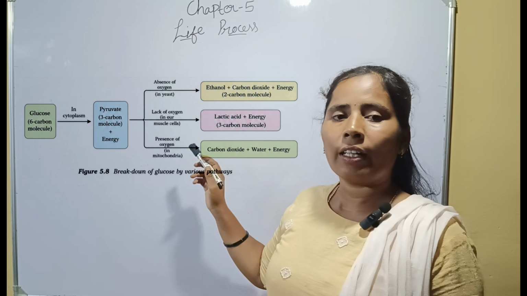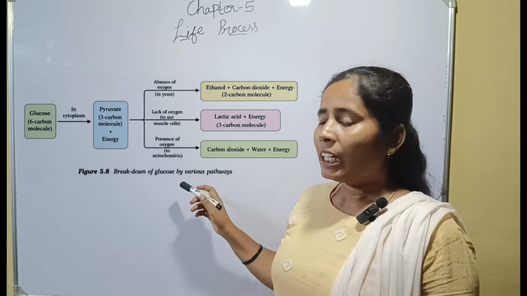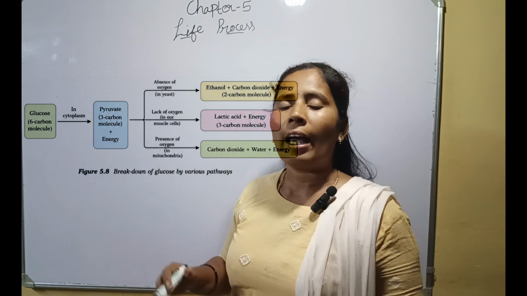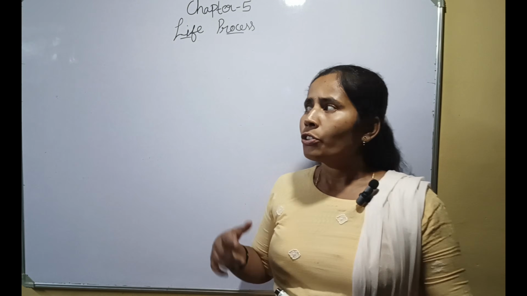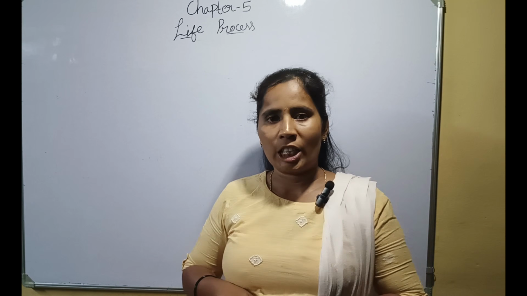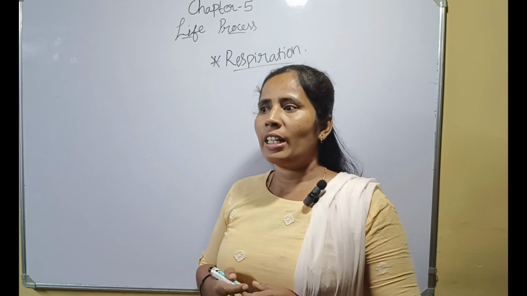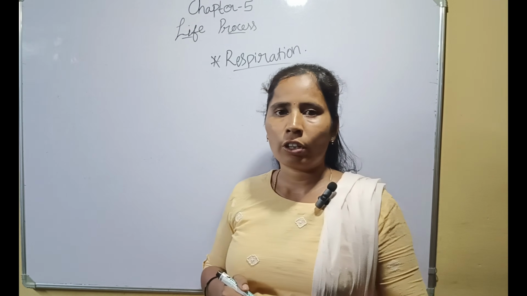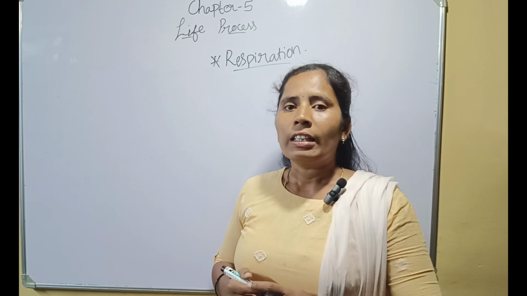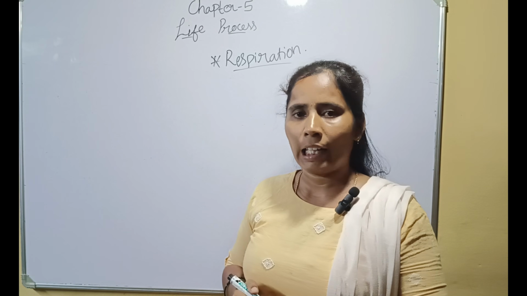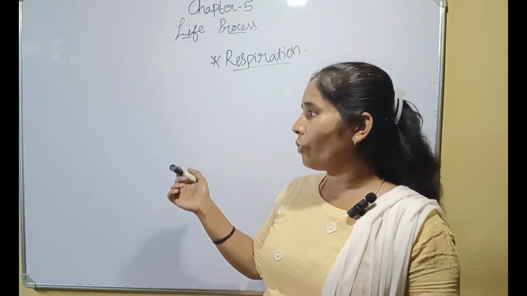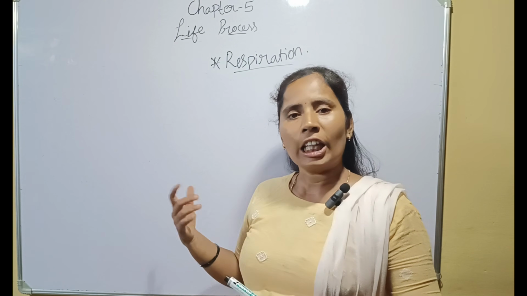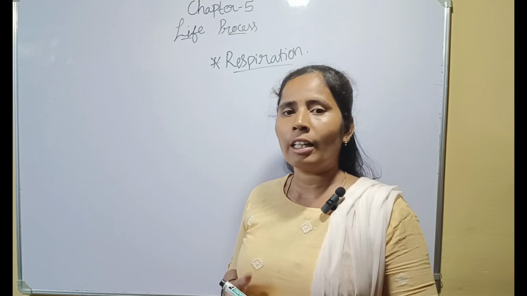Compared to anaerobic respiration, the energy liberated in aerobic respiration is in a large quantity. After this, we will move to respiration. Respiration takes place in different ways in different organisms. If I take the example of a frog, when it is on land, respiration is carried out through the lungs. If the same frog is in water, its moist skin will do the respiration. In fish, the gills are responsible for respiration.